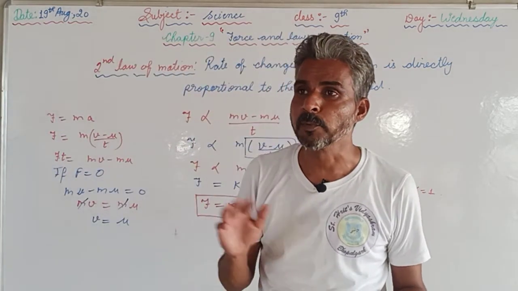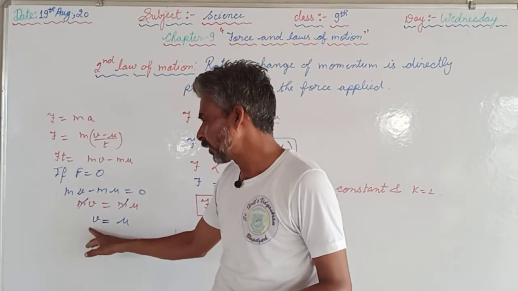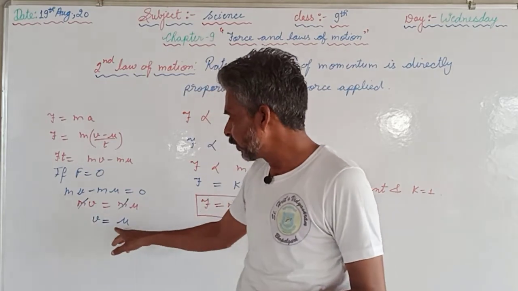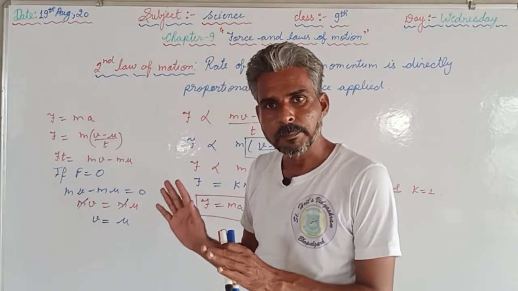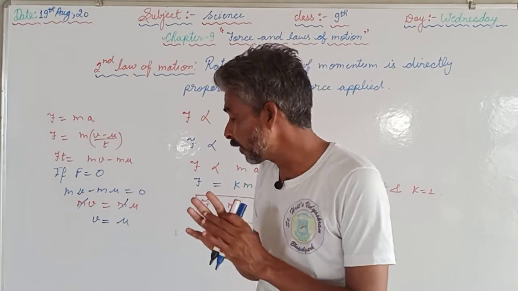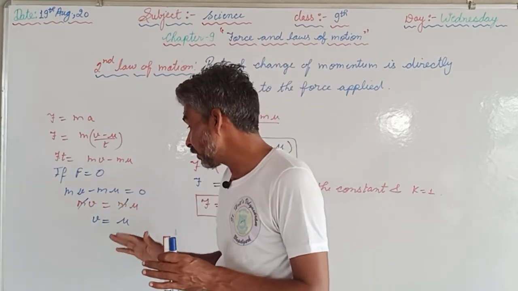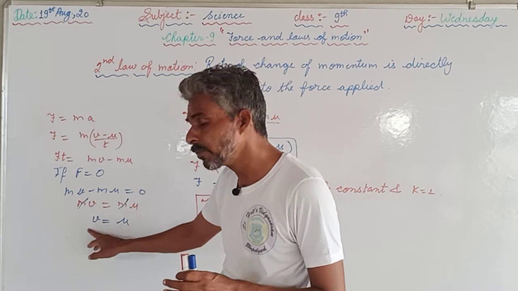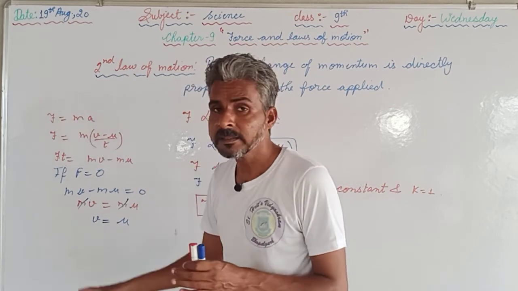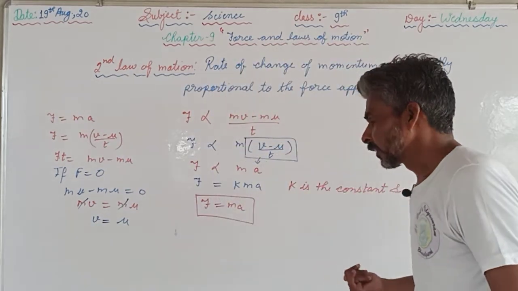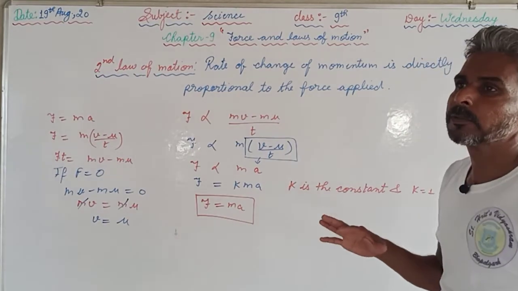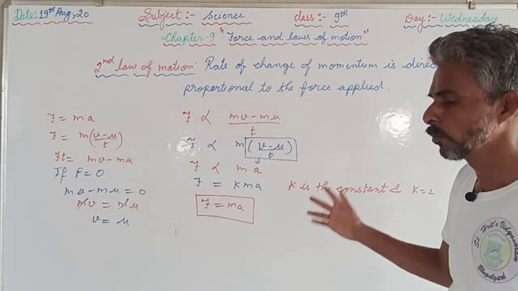If an object is moving with a velocity of 5 meters per second, then it will keep moving at 5 meters per second if no force is applied. If the object is at rest, meaning u is 0, then v will also be 0 if F is 0. So using the second law, we can also verify the first law of motion.